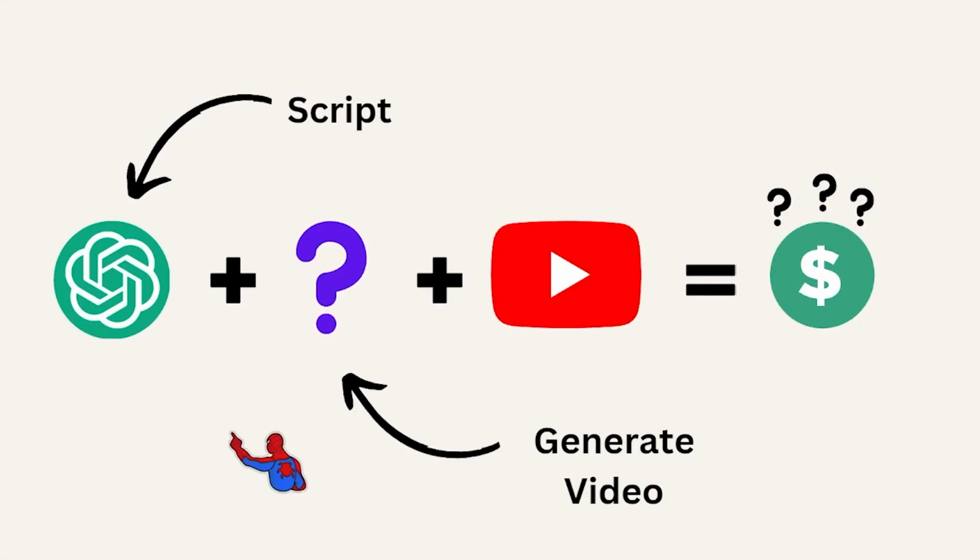So on here, the process is essentially a three-step process. Starting with the script, we're going to be using ChatGPT. Then I'll be showing a tool to generate the videos. And then at the end, I will show you the different ways that we can make money using these videos. So let's go ahead and get started with ChatGPT.